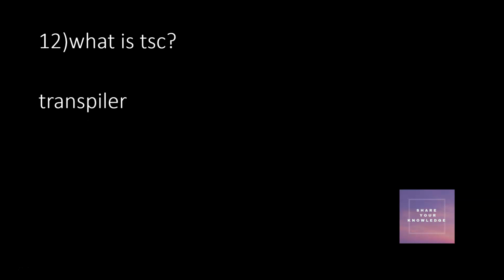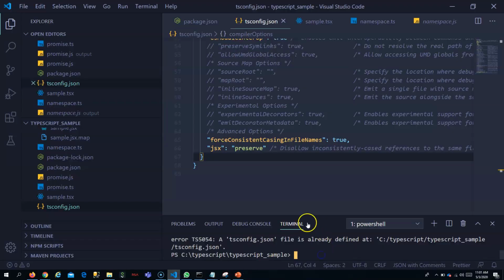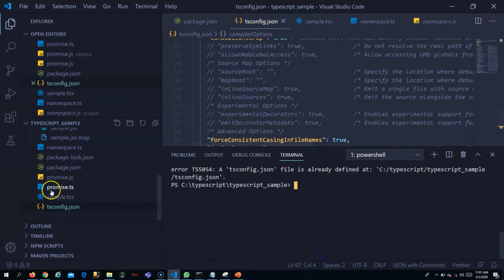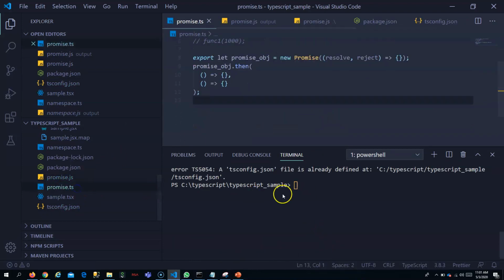Okay, what does TSC mean? TSC is nothing but the transpiler which is present in TypeScript. If I want to transpile a single file, I will use this only. If I have a TS file and I want to transpile it, I will use TSC only.